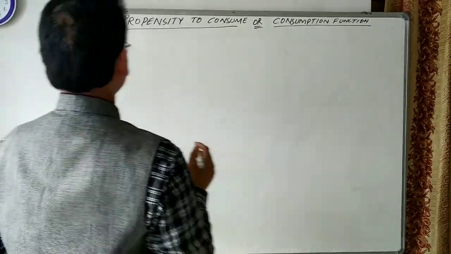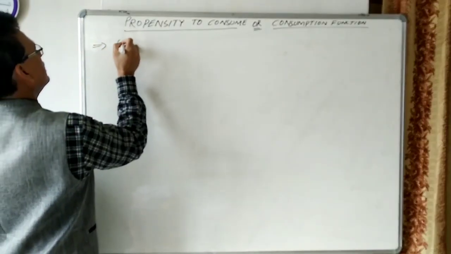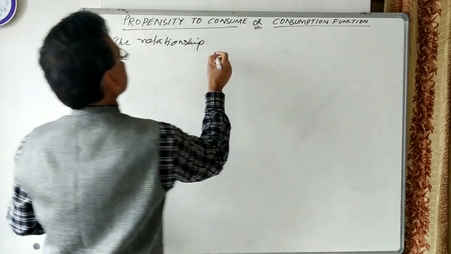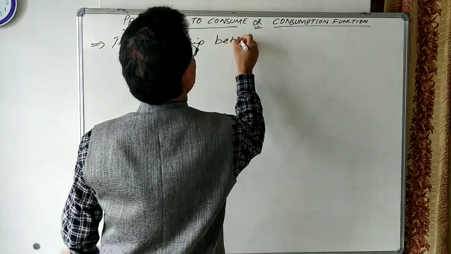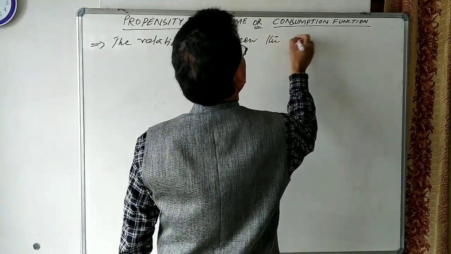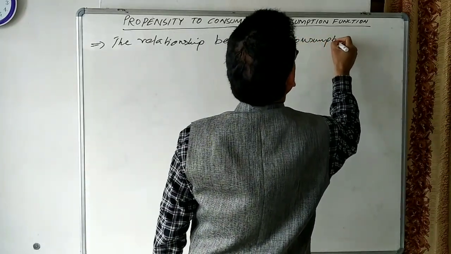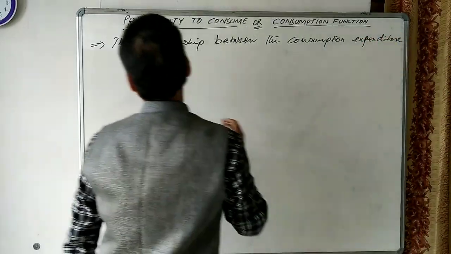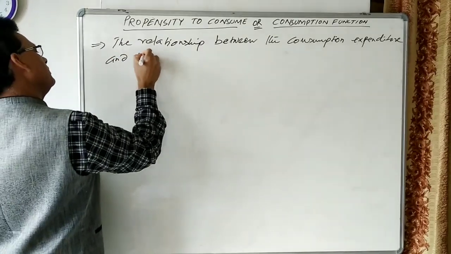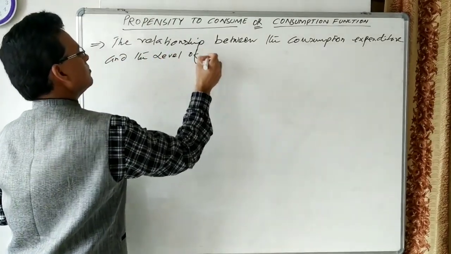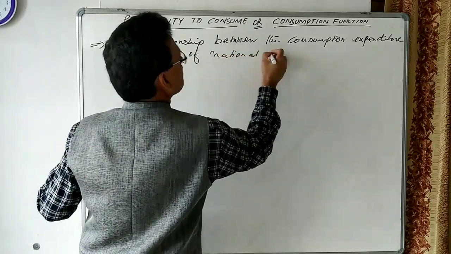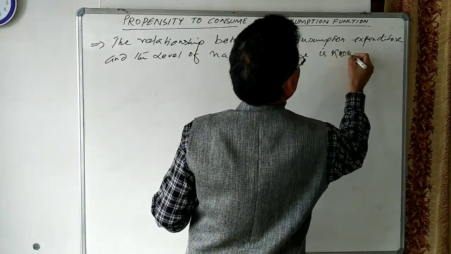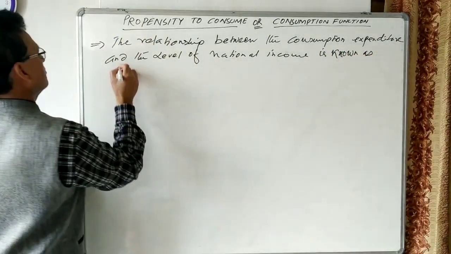So let us see consumption function. The relationship between the consumption expenditure and the level of national income is known as consumption function.